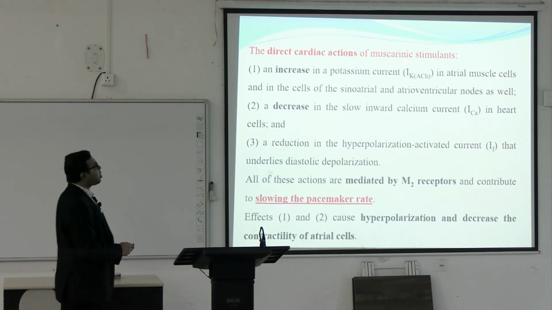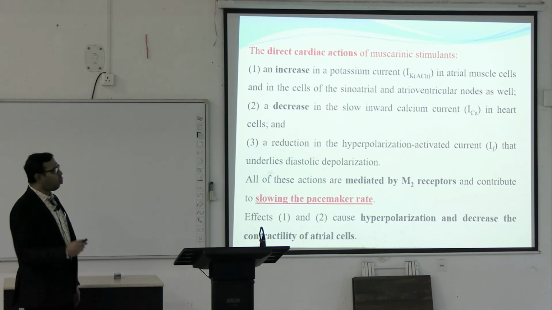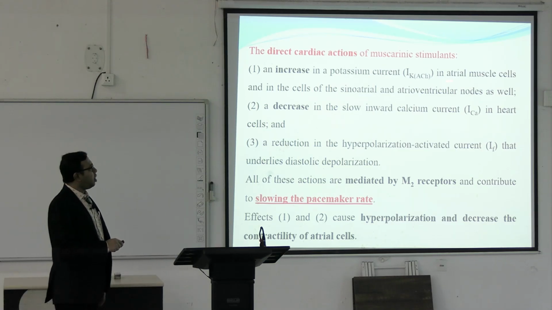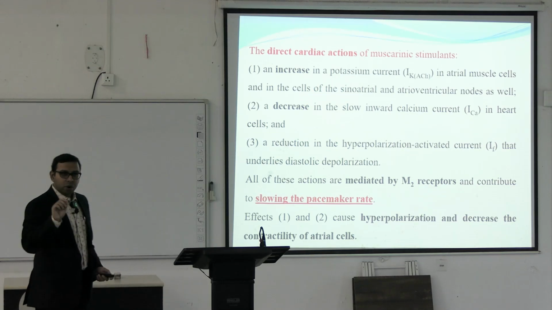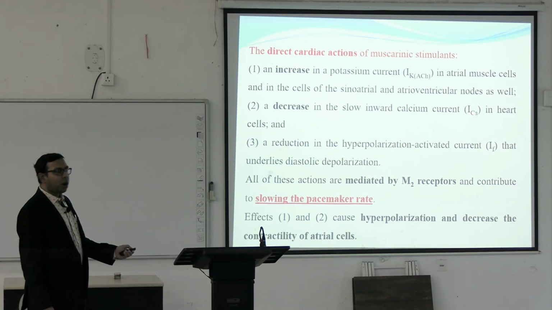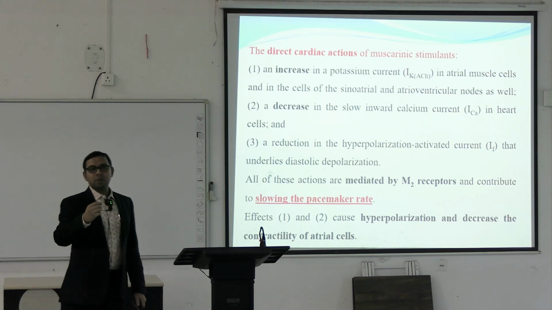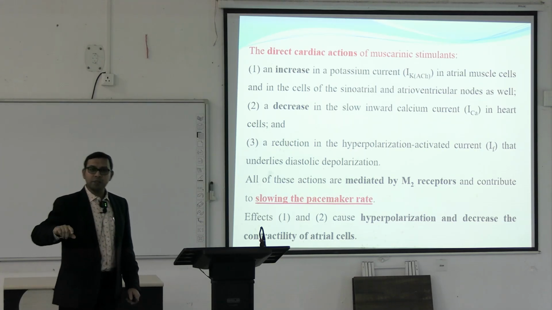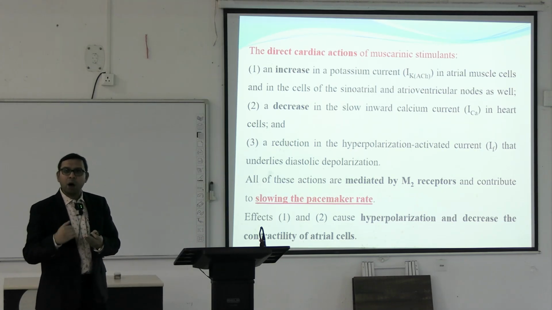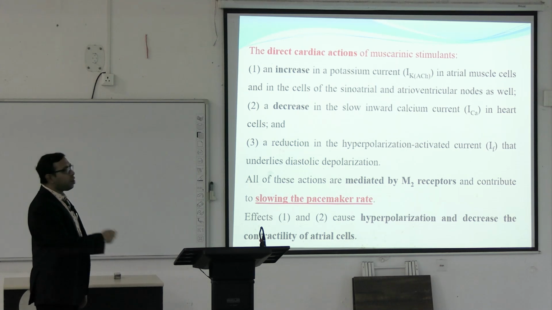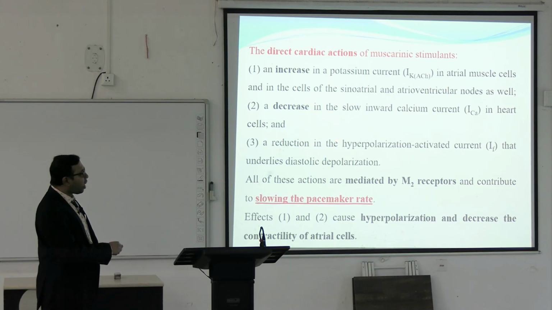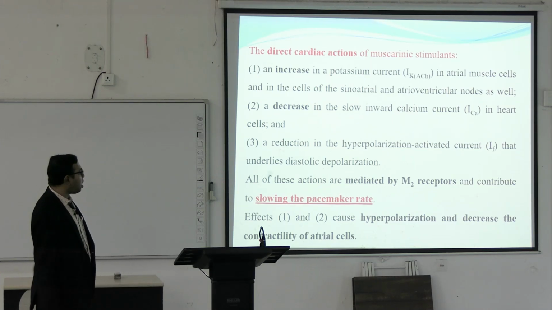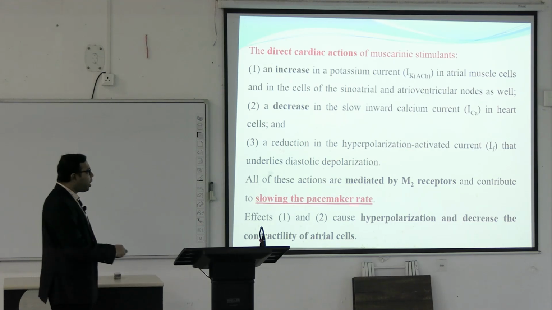So, the direct cardiac actions of the muscarinic stimulants, in more detail, are an increase in the potassium current in atrial muscle cells and in the cells of the sinoatrial and atrioventricular nodes, the SA node and AV node, and a decrease in the slow inward calcium current. These are the inherent molecular mechanisms by which, when it attaches to the M2 receptor, the heart rate decreases. There will be an increase in the potassium current, a decrease in the inward calcium current, and a reduction in the hyperpolarization-activated current. So ultimately it causes slowing. All these are mediated by the M2 receptor, slowing the pacemaker rate.